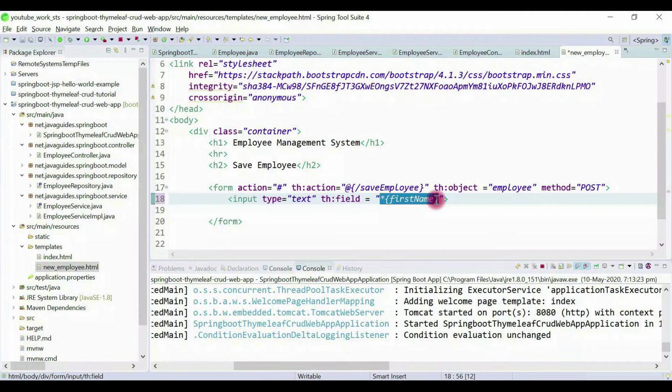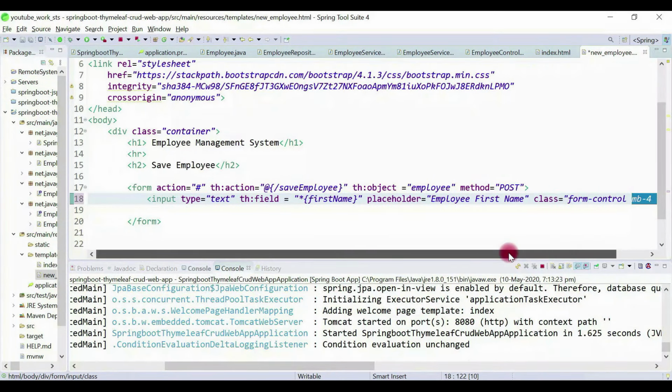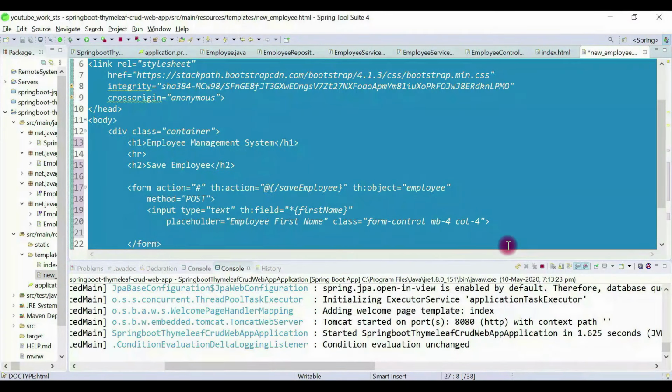So first name is an attribute of the employee object, right? So to access a property of the employee object, we're going to use syntax like this. Okay, understood? And let's add a placeholder here. Let's call it employee first name, and let's add Bootstrap CSS, form-control and col-4. Okay, let me format it.